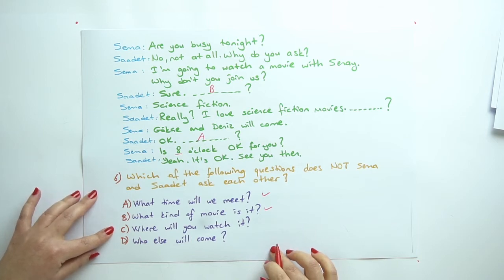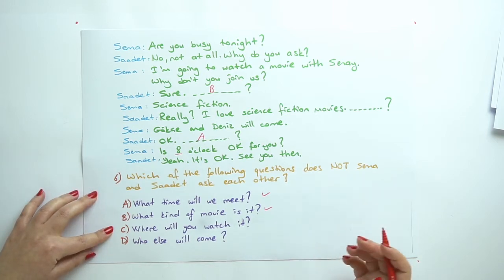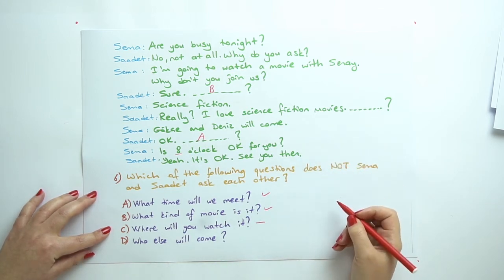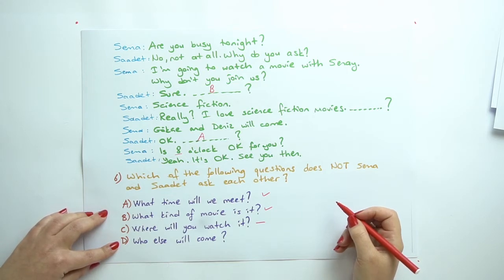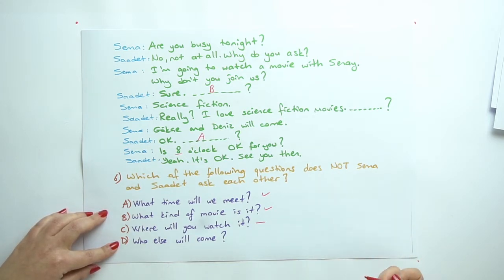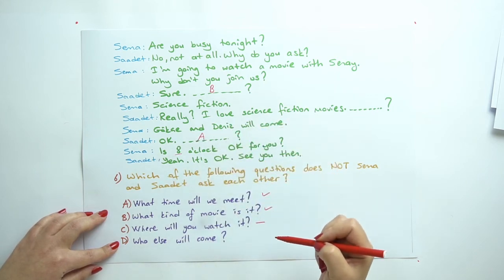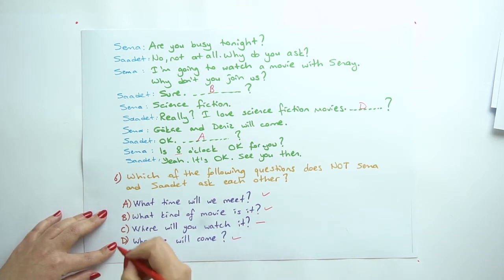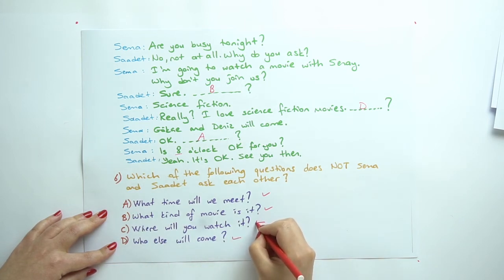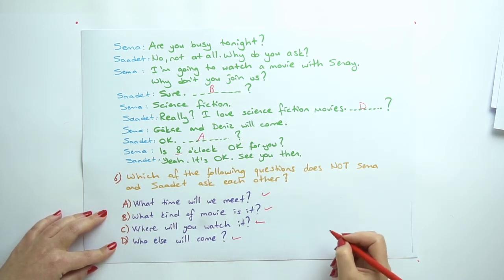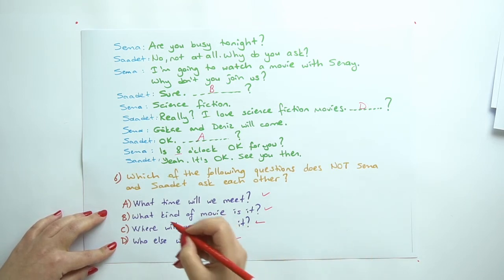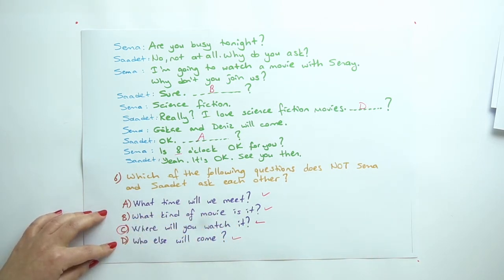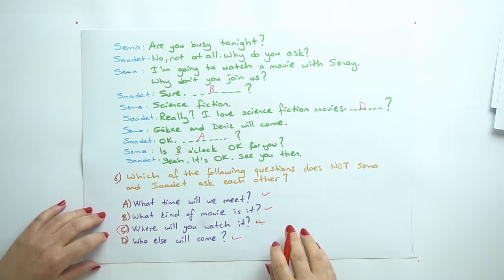And where will you watch it? So we need a place. We don't have any place. No mention here. And who else will come? So we need people's names. Yes, Gökçe and Deniz will come. Okay. D is here. So the C is the right one.